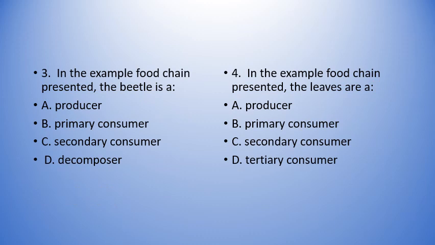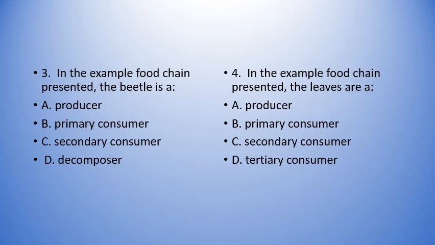In the example food chain presented, the beetle is: A, producer; B, primary consumer; C, secondary consumer; D, decomposer.